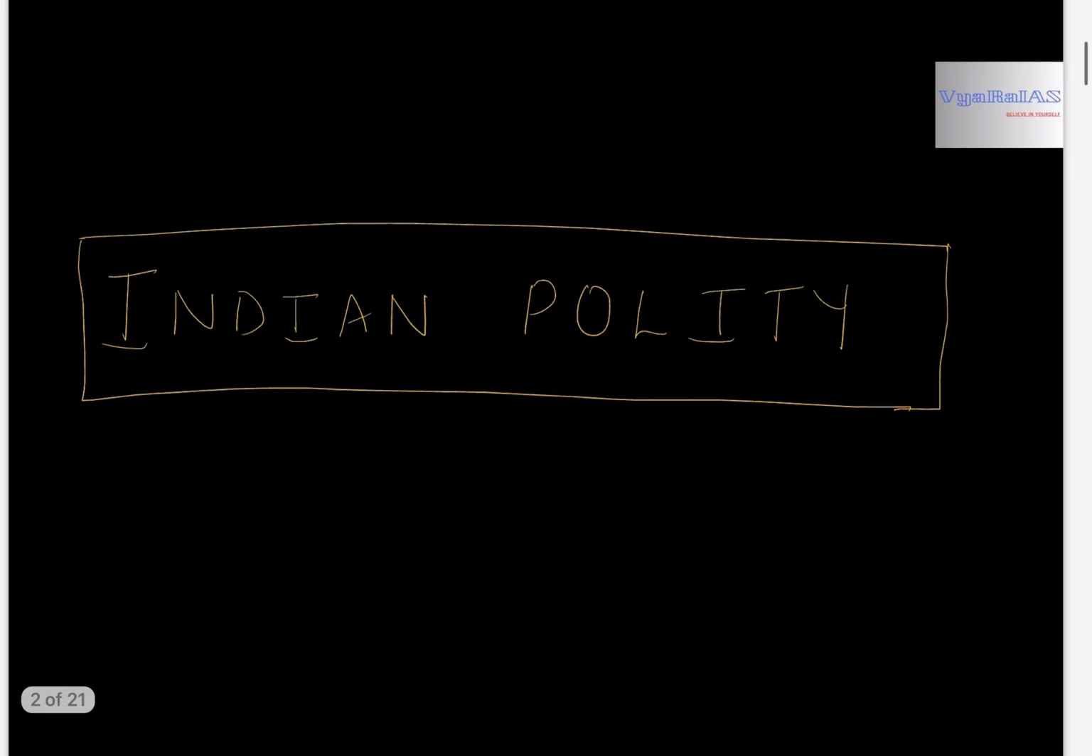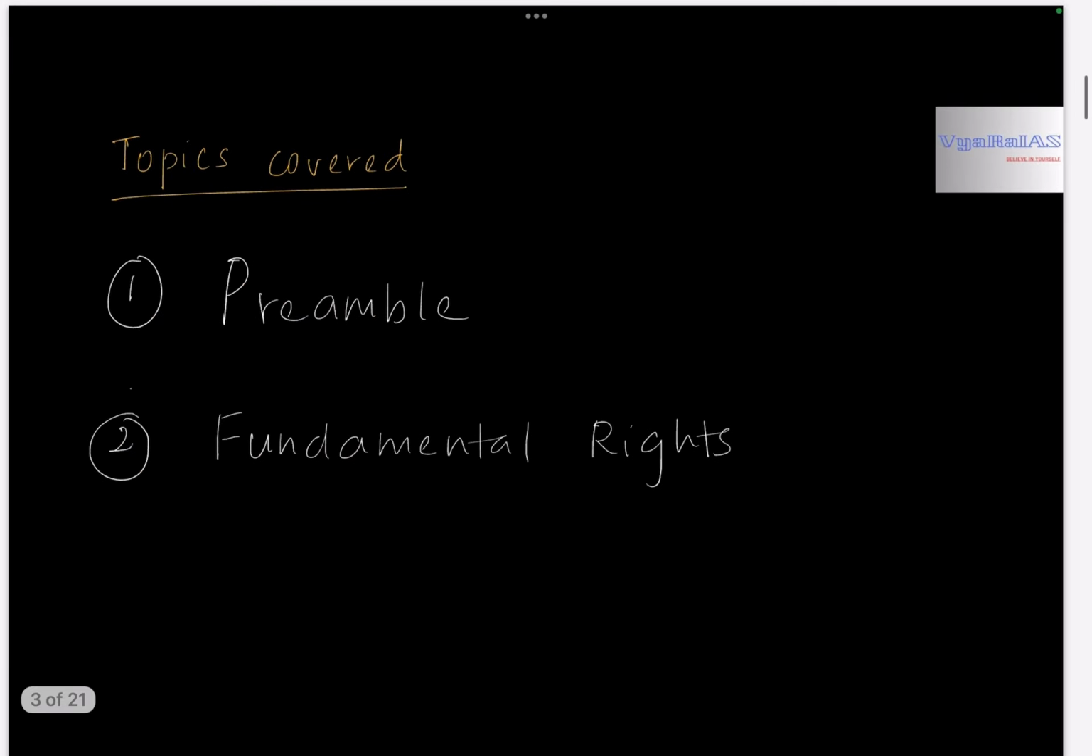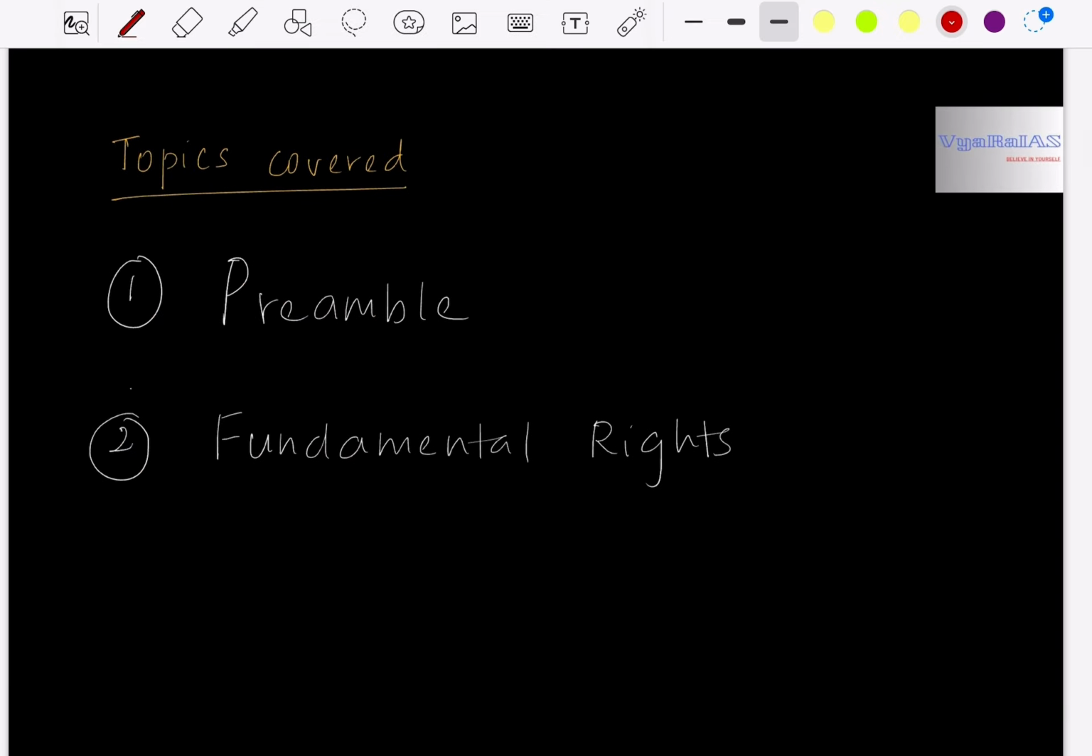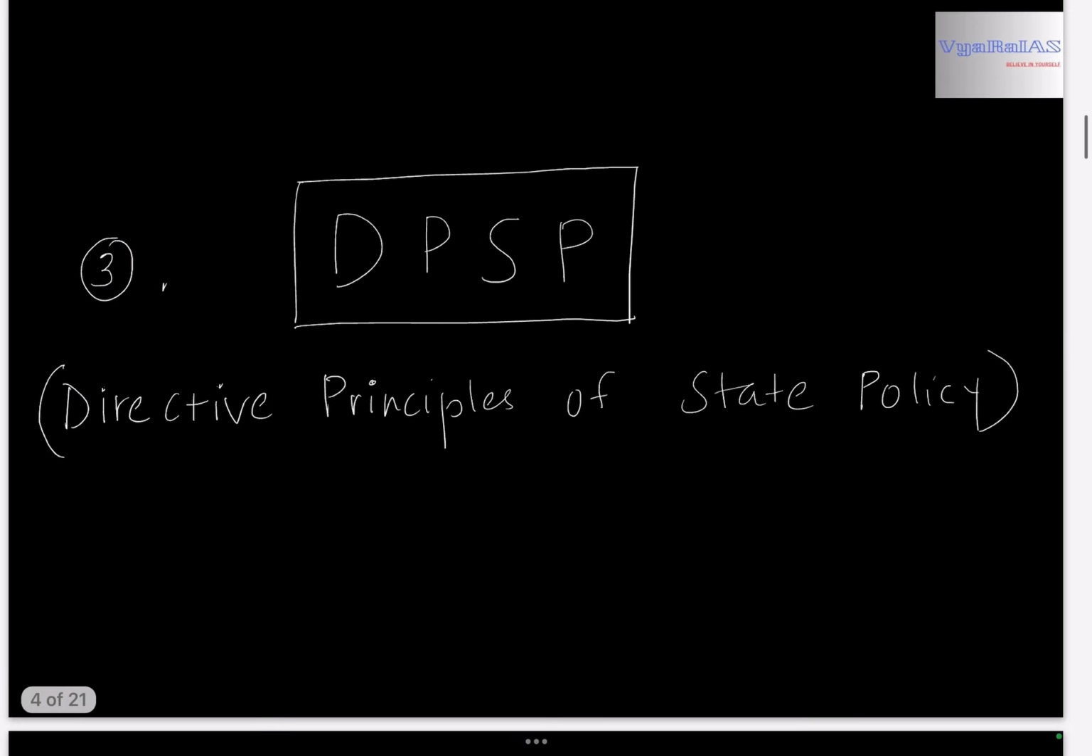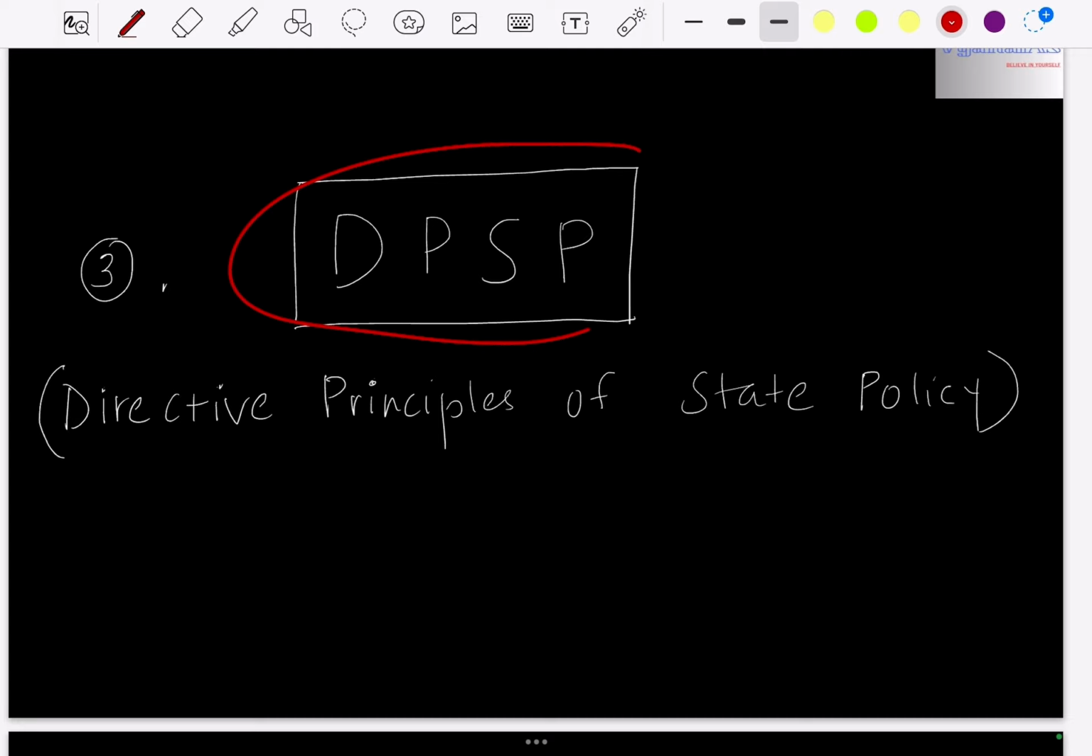In our discussion on Indian polity, we had started with two topics and also covered these two topics, that is preamble and fundamental rights. Now let's start with the third topic, that is directive principles of state policy. In short, it is called DPSP.